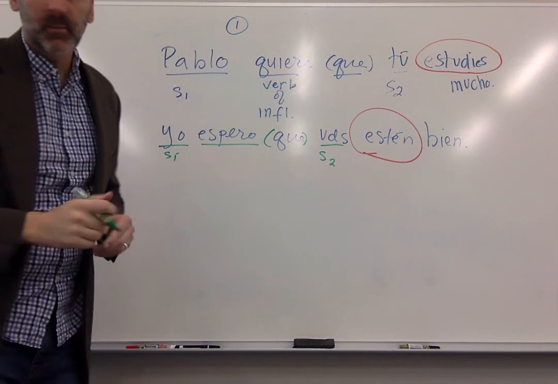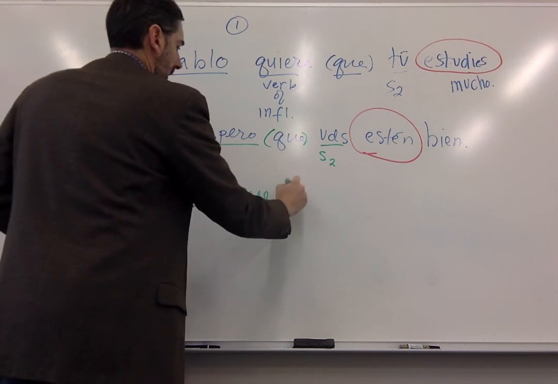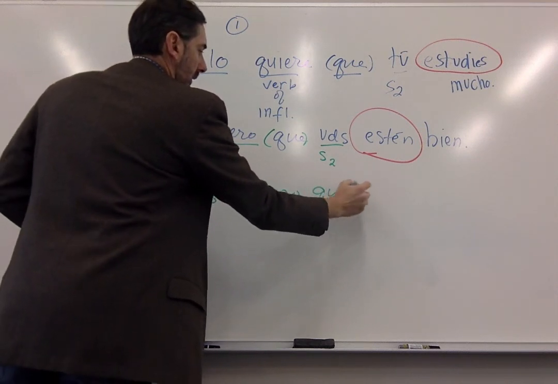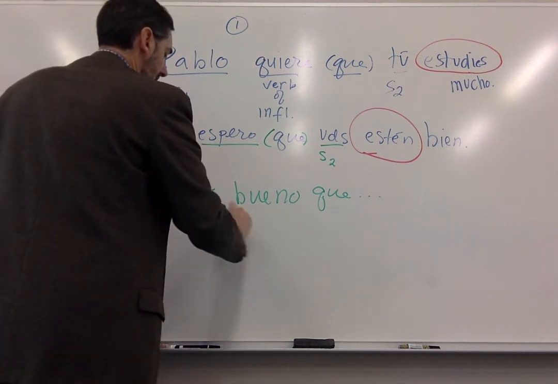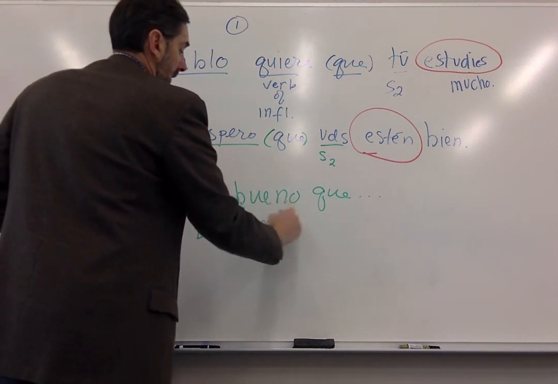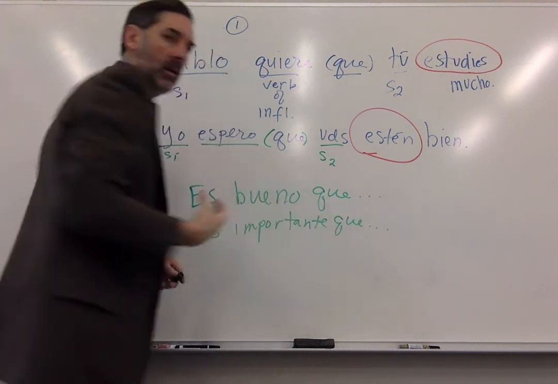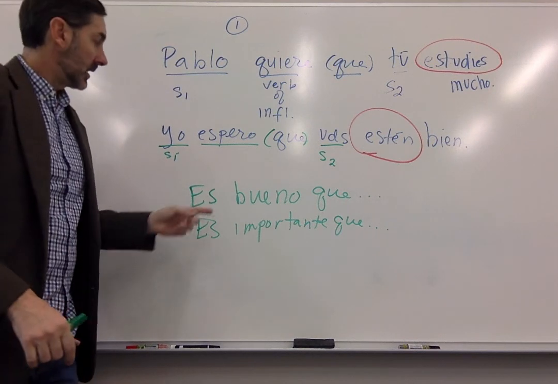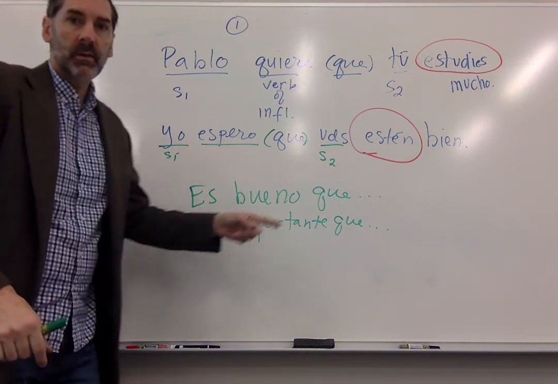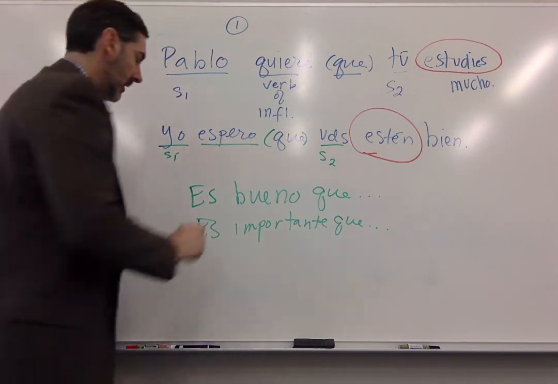We have es bueno que. Es bueno que. Es importante que. Here, I wish to express an opinion or a generalization. It's good that, it's important that, it's my opinion, it's necessary.